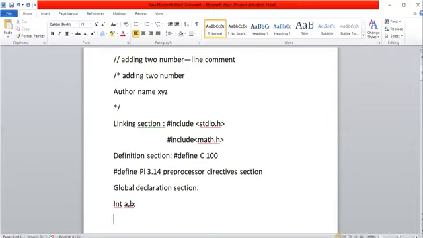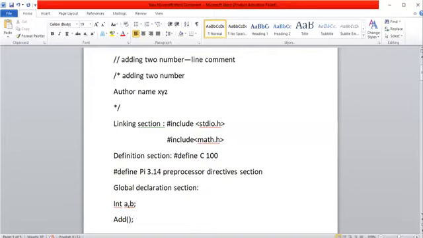Not only this, if your program contains user defined functions, then those functions must be declared here. Suppose you want to use add as a function, then you must declare the add function here, outside. If you declare the add function outside, then we can call it inside the main program, and we can provide the function definition outside. I will tell you in detail while explaining functions.